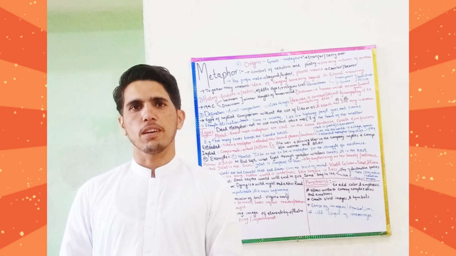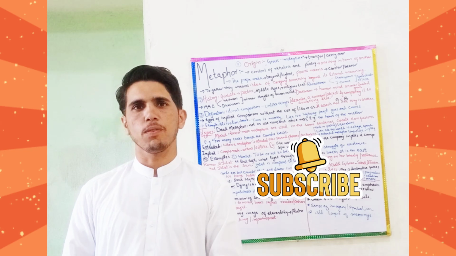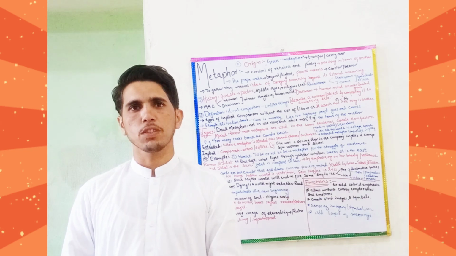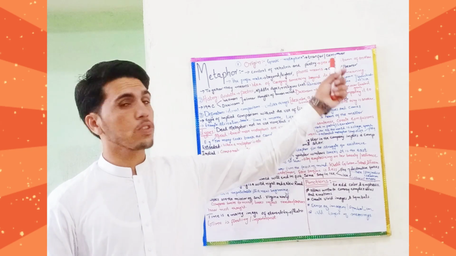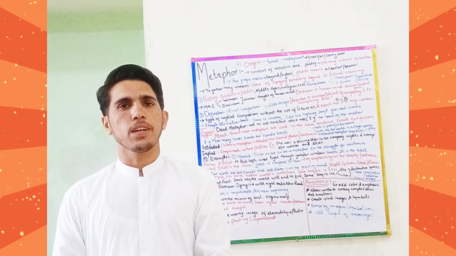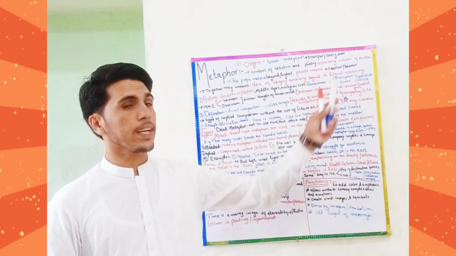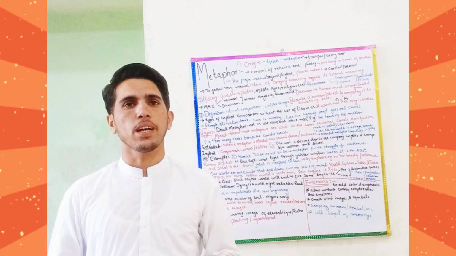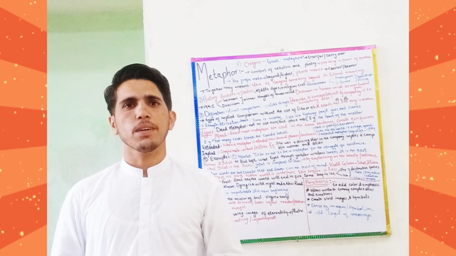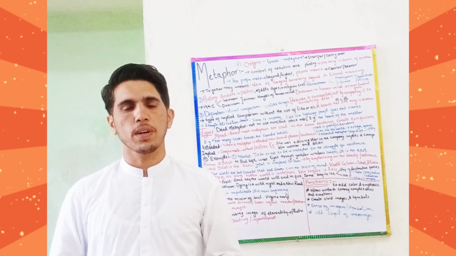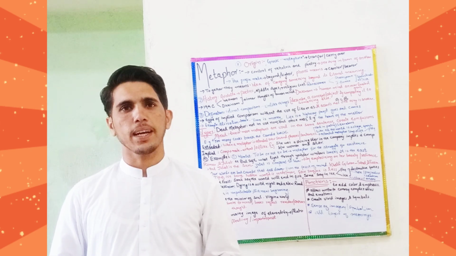The metaphor has its roots in the Greek word metaphora, which means to carry over or to transfer. Metaphor is used in the context of rhetoric and poetry, where one thing is explained in terms of another thing. Metaphor is the combination of two words. Which are these two words? The prefix meta and phora.